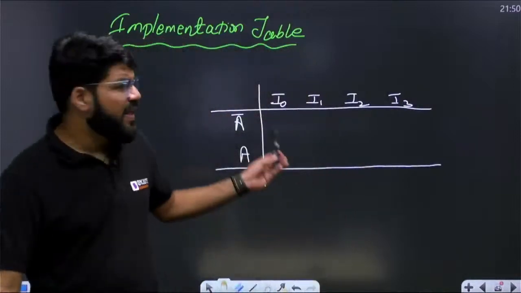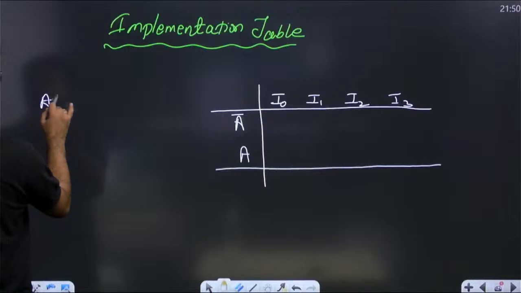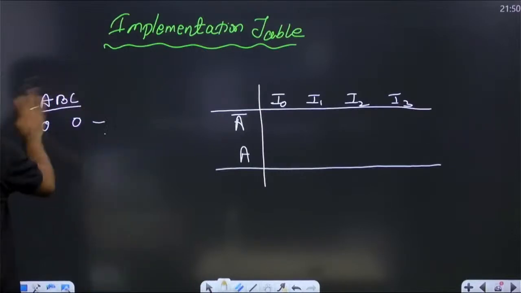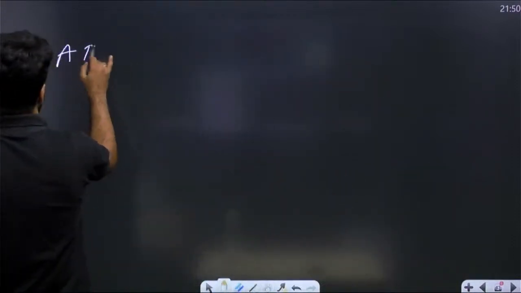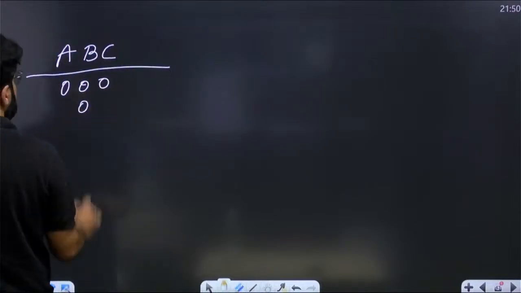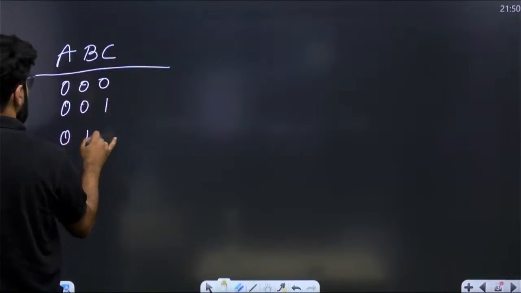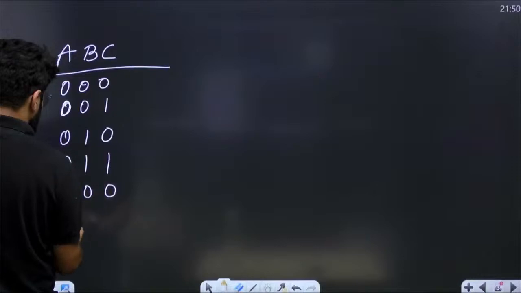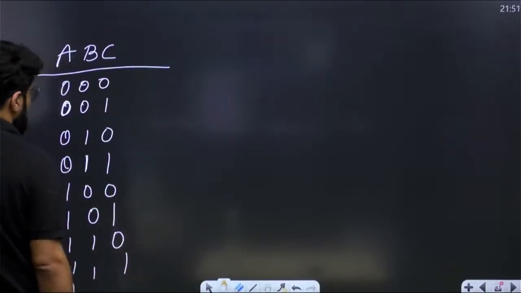What are the minterms to be written here? Everybody, you all know the binary combinations of ABC. Let me write down here: 000, 001, 010, 011, 100, 101, 110, 111.